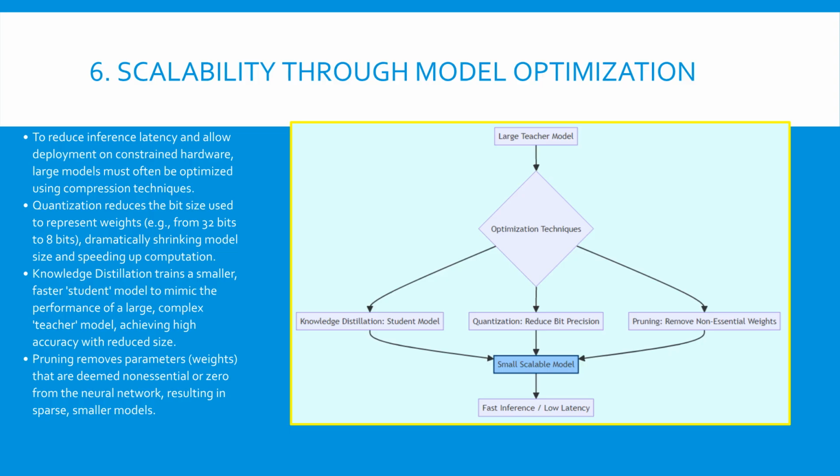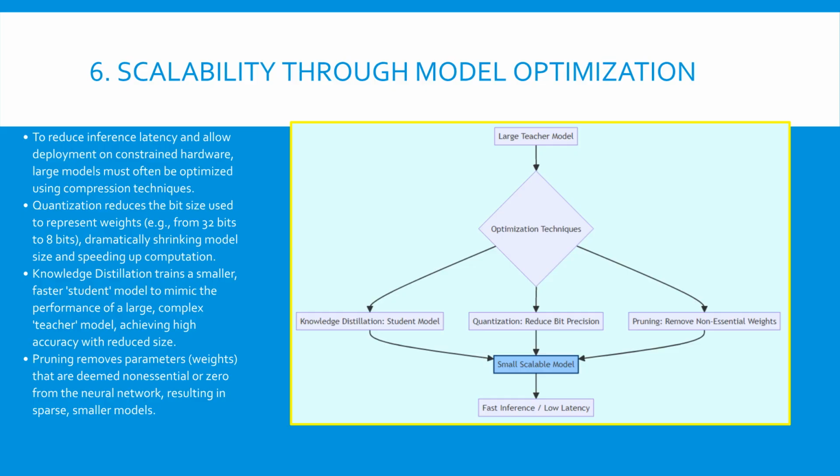Another method is knowledge distillation, where a large, powerful teacher model is used to train a much smaller, faster student model. The student learns to replicate the teacher's prediction behavior, leading to a smaller model that is easier to deploy at scale. Lastly, pruning identifies and removes non-essential parameters from the network, making the model sparse and quicker to run. These methods are often combined to achieve the best scaling results.